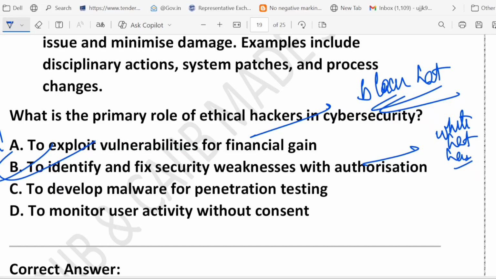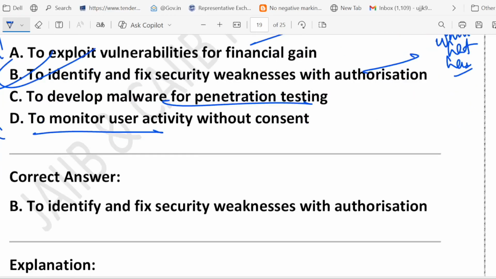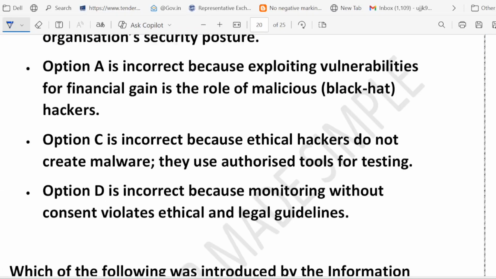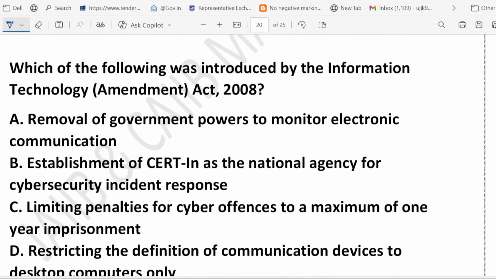What about C? To develop malware for penetration testing. That means spying on people secretly. That is illegal. That is unethical, right? Ethical hackers always work with permission and follow the rules. To monitor user activity without consent, no, that is wrong. So ethical hackers are white hat hackers, right? They work legally with permission. Their job is to find and fix security weakness. That's their role.